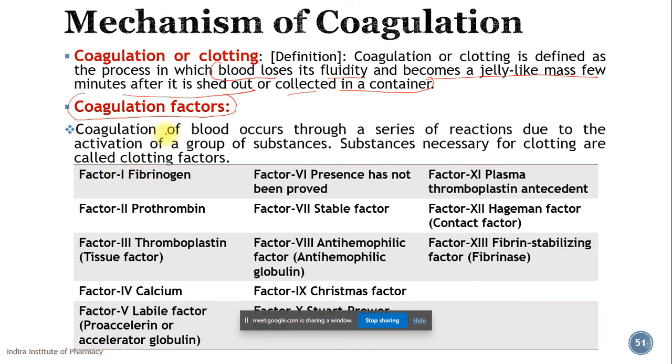So coagulation of blood occurs through a series of reactions due to activation of a group of substances. Substances necessary for clotting are called clotting factors.